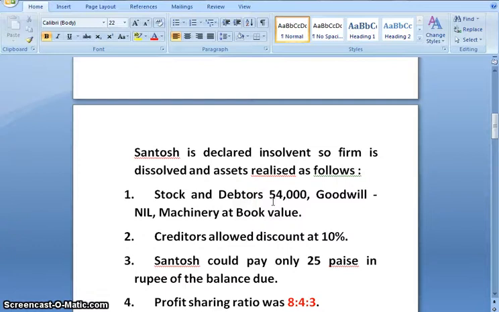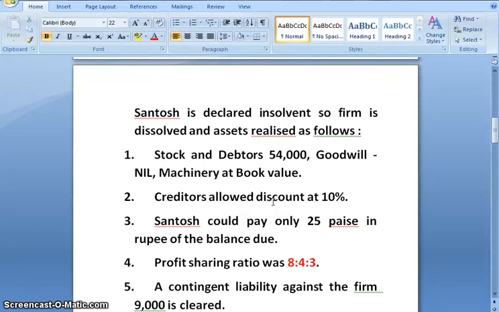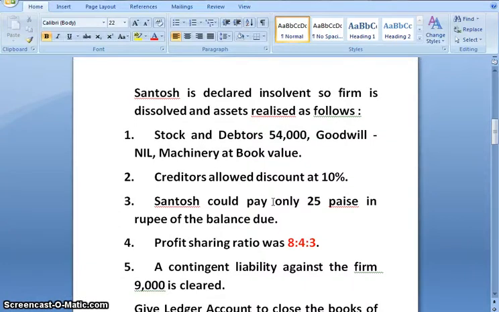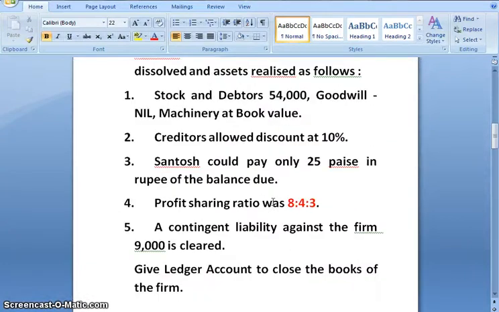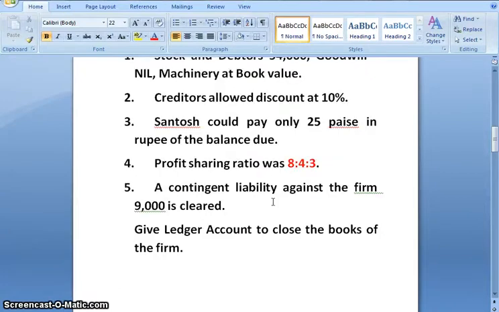Santosh is declared insolvent, so the firm is dissolved and assets realized as follows. Stock and debtors 54,000, goodwill nil, machinery at book value, creditors allowed discount at 10%. Santosh could pay only 25 paise in rupee of the balance due. Profit sharing ratio was 8:4:3. A contingent liability against the firm of 9,000 is cleared and we need to prepare ledger accounts to close the books